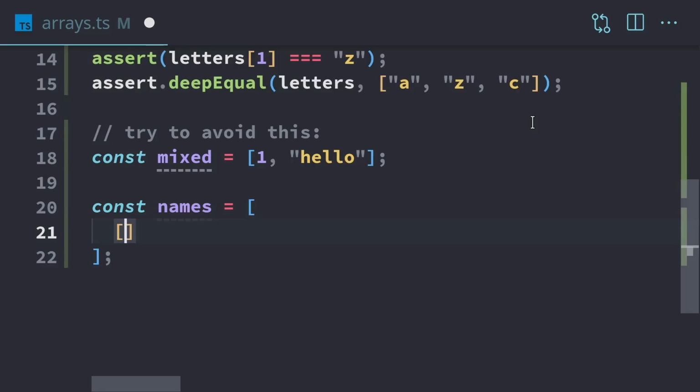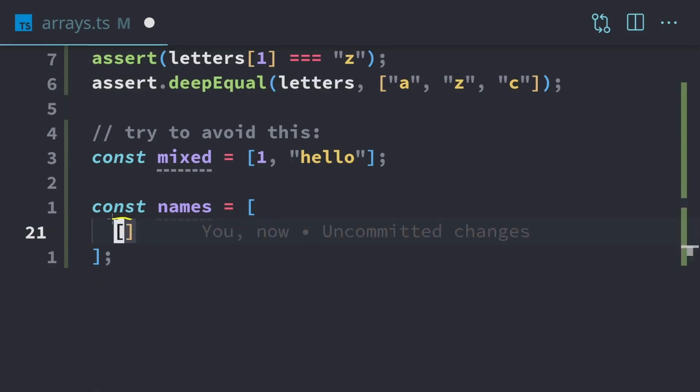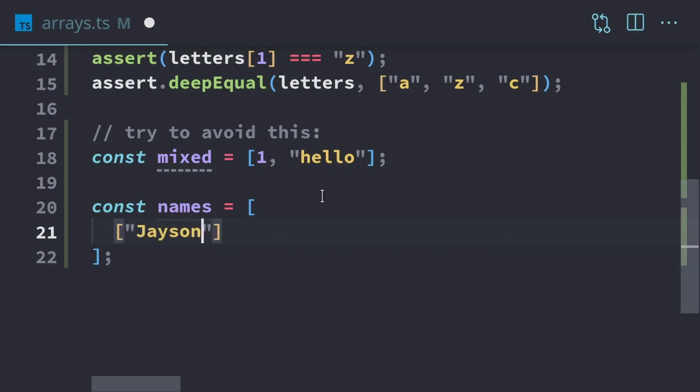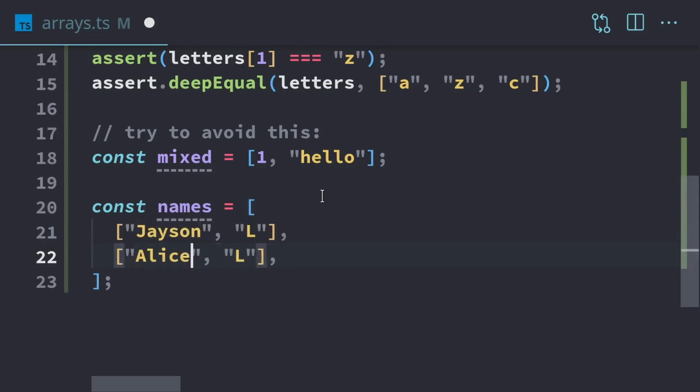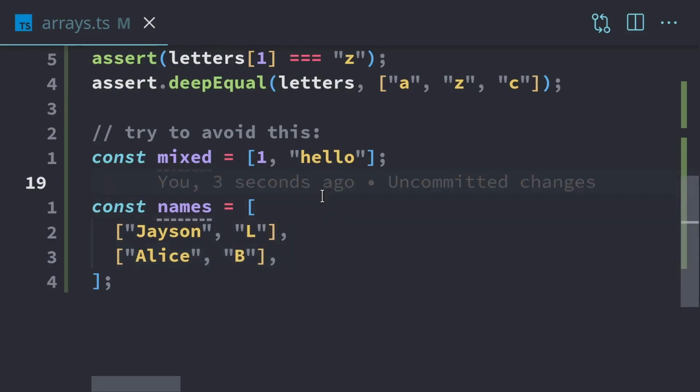So to create a multi-dimensional array, first we start with our square brackets right here, and then we have additional square brackets within there. So each element is actually going to be an extra array. So maybe I'll put my name and then last initial, and then we'll just do another one. We'll do Alice. Maybe her last initial is B. And so now we've created a multi-dimensional array. The way this works is we have our array on the outside, and each element is its own array. So this is a 2-dimensional array, and you can make arrays of any dimension that you need, depending on what you're using them for.